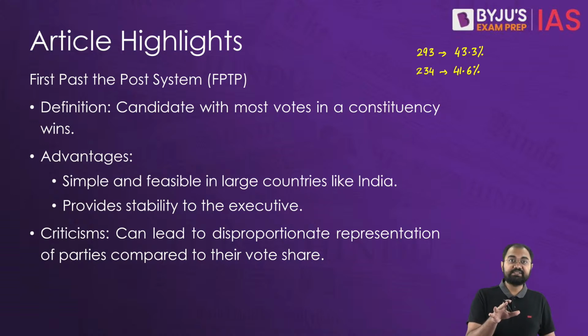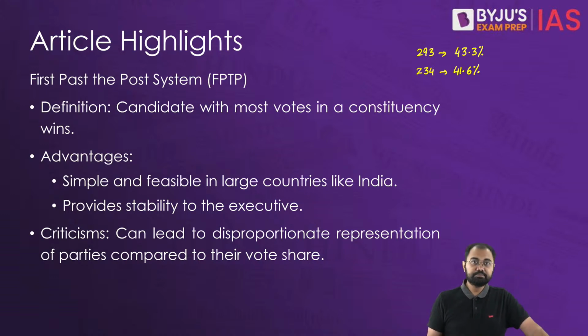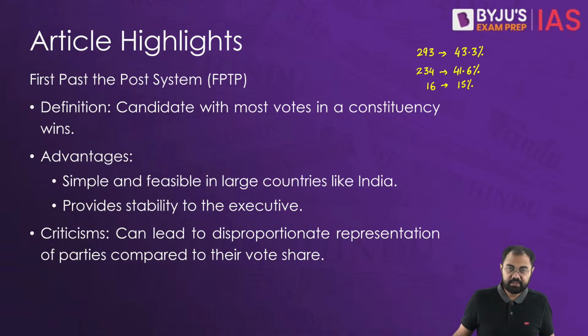Other regional parties and independent candidates garnered around 15% of the votes, and in total they have 16 seats. So this is what we have observed.